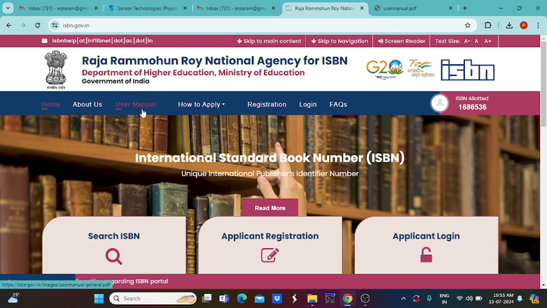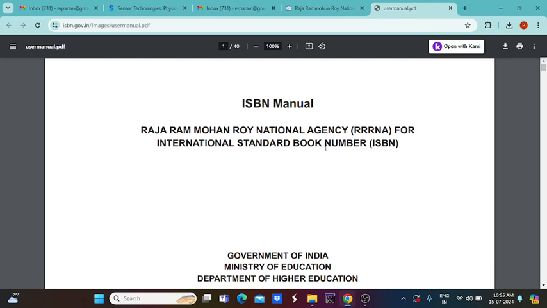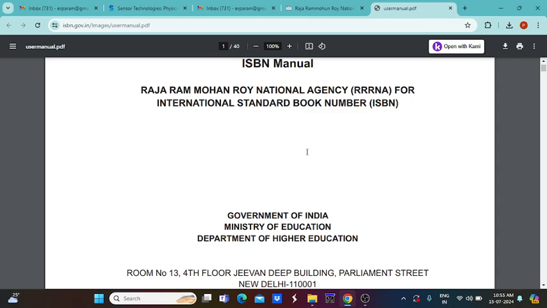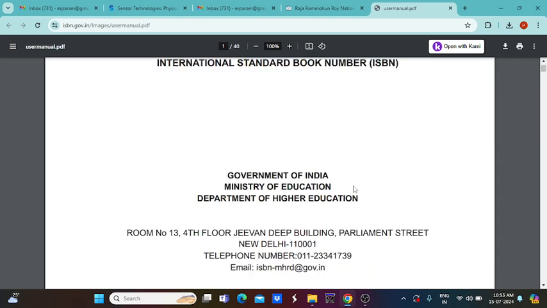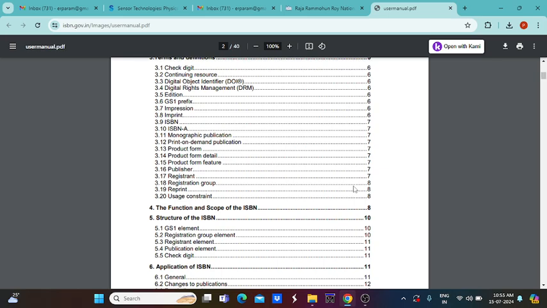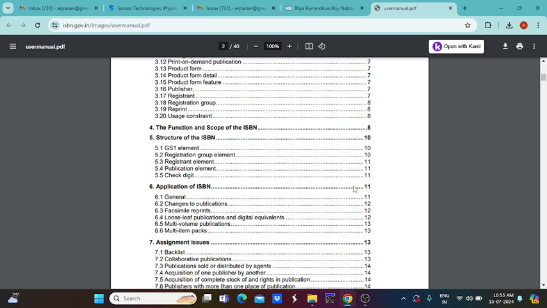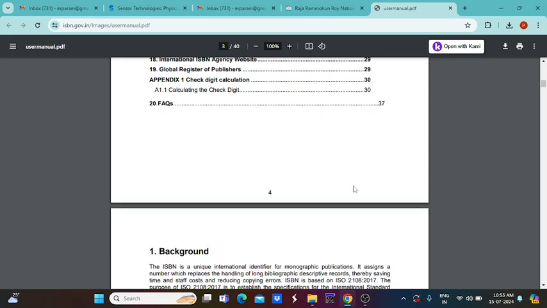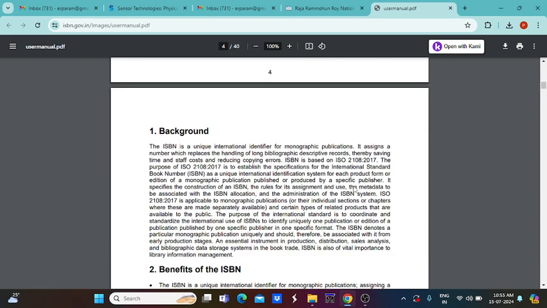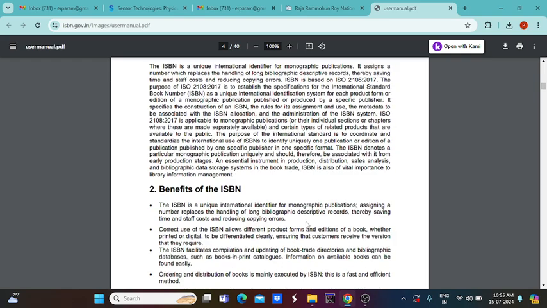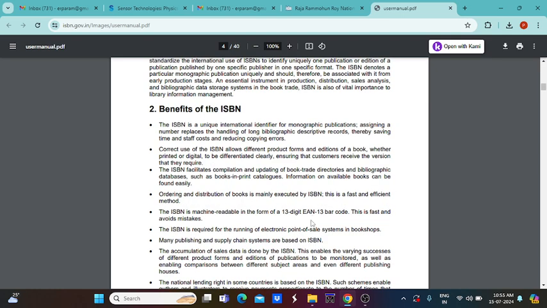So you just click this user manual. The user manual will appear here. The Raja Rammohan Roy National Agency, the abbreviation is RRRNA, it is for ISBN. So this is your manual for getting ISBN for different magazines, newsletters or any publications. A lot of information is available here. It is one of the ISO standardized agencies for publication of any new books.